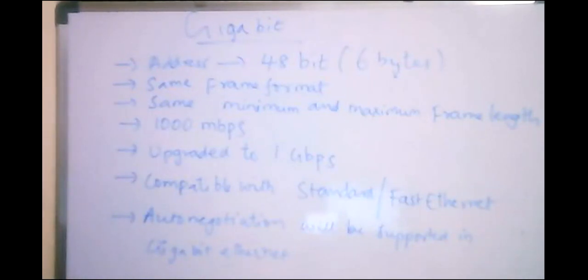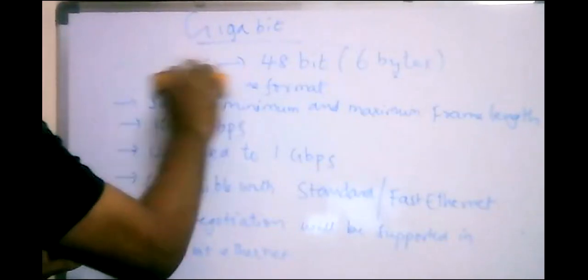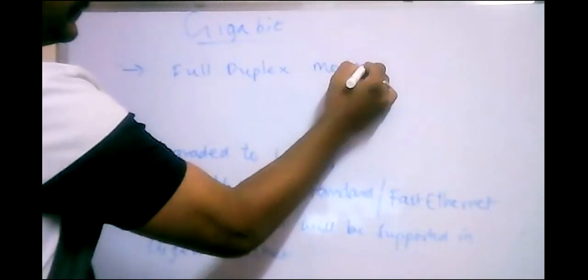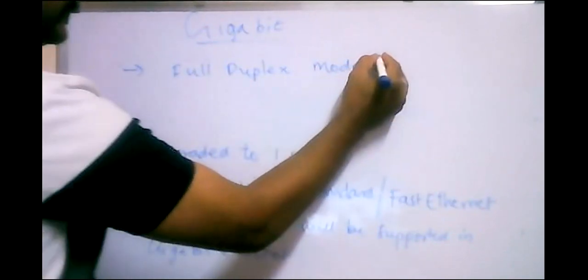And one more important point regarding gigabit Ethernet is that it uses full duplex mode for accessing the data, so that there will not be any collision.